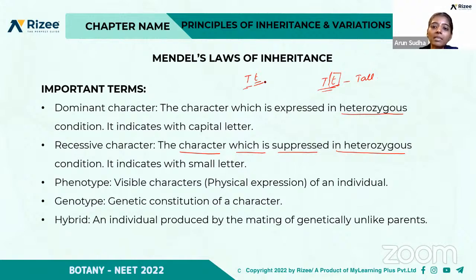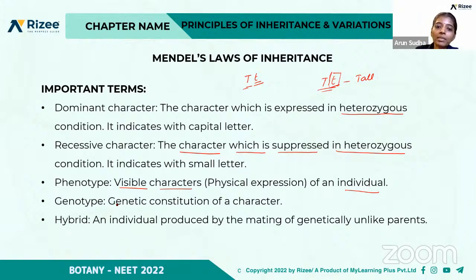Then what do you mean by phenotype and genotype? The visible characters of an individual, or the physical expression, is called the phenotype. For example, if we observe the plants, we can see that three plants are tall. By observing the growth, we can say that one is a dwarf plant. So it is a visible character, called the phenotype.